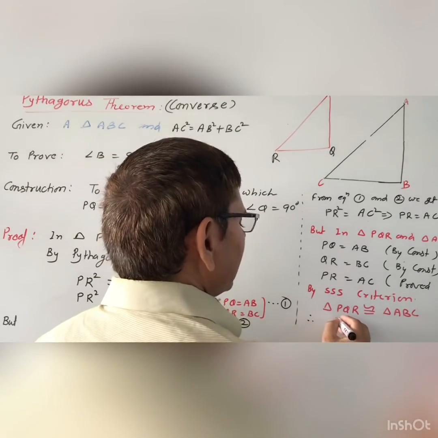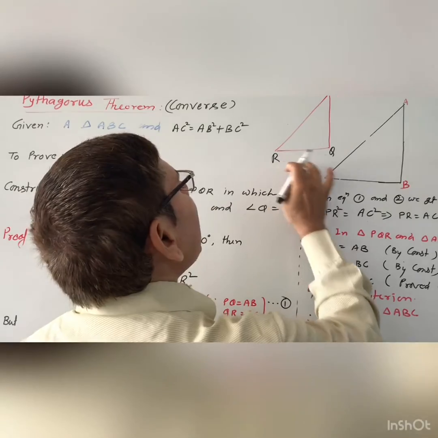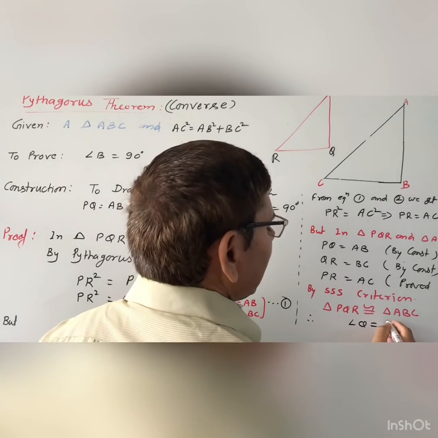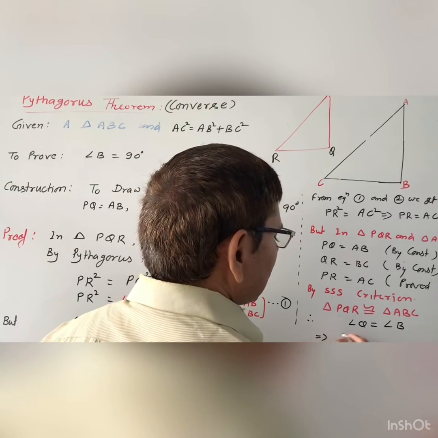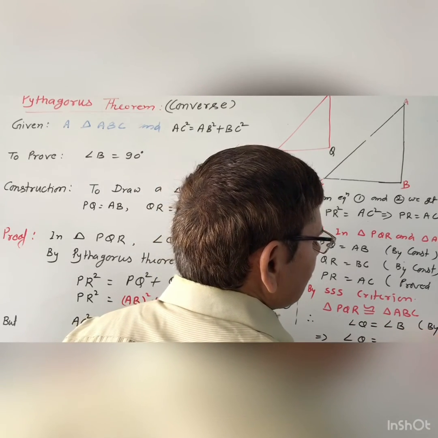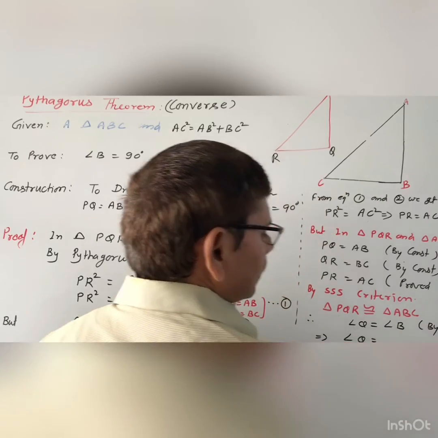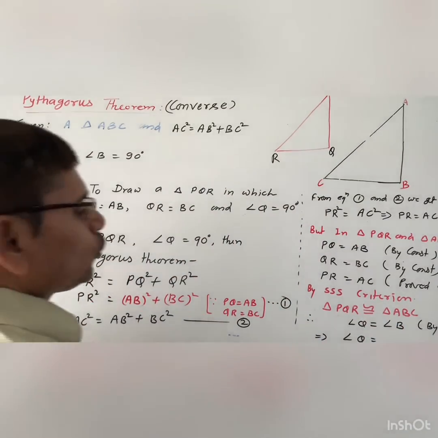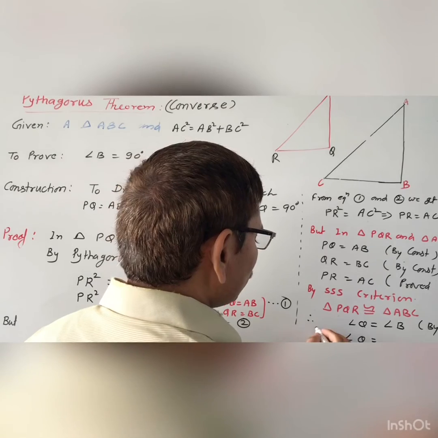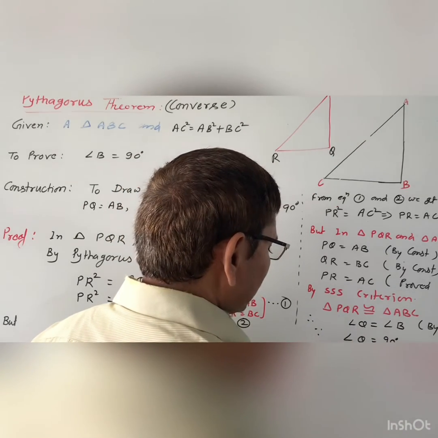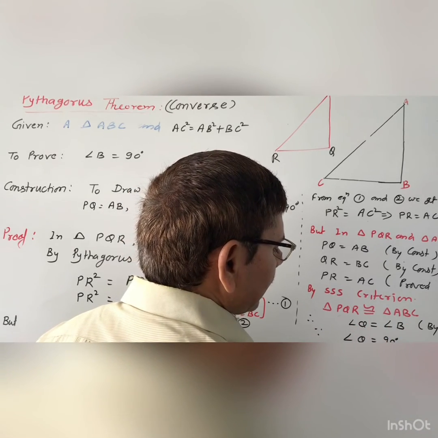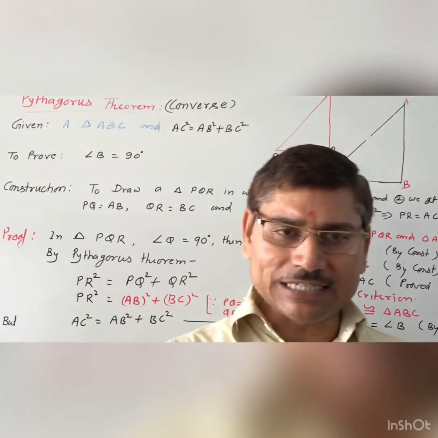Therefore, angle Q equal to angle B by CPCT. The value of angle Q is 90 degrees. Since the value of angle Q is 90 degrees, put the value here, you will get angle B equal to 90 degrees.